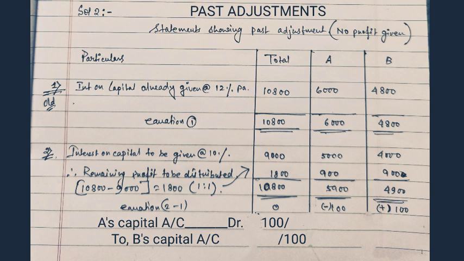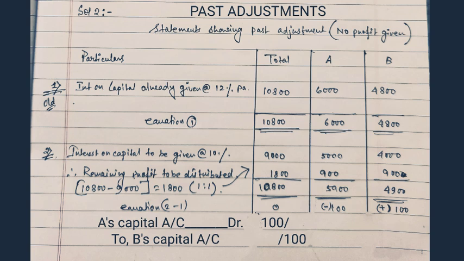For showing the statement of past adjustments where no profit is given, we will adjust the wrong entry first. In the wrong entry, what we have done is charged interest on capital at the rate of 12% per annum. For A, 12% on 50,000 is 6,000, and for B, 12% of 40,000 is 4,800, and the total interest on capital is 10,800.